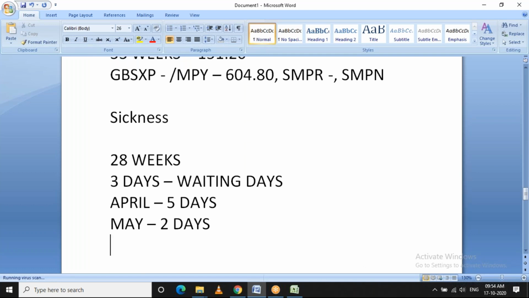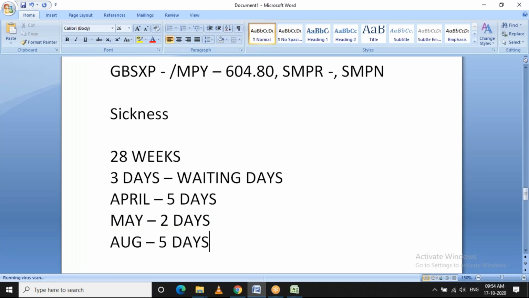And after that, in the month of August, if he applies for 5 days of leave, there is a gap of 56 days, right? 30 in June and 31 in July. So a gap of 56 days. So again, the 3 waiting days concept will apply to the absence in August.